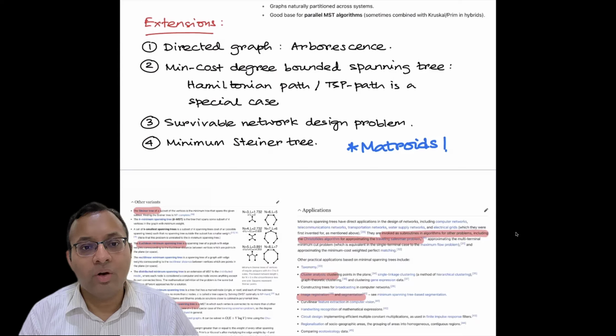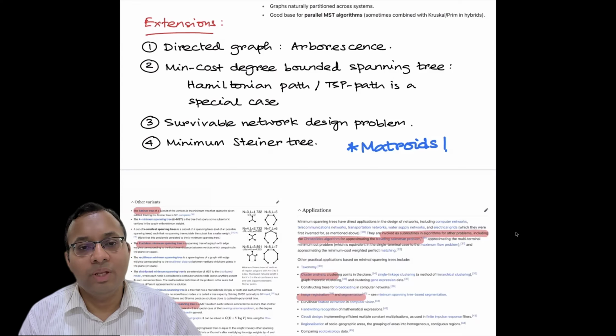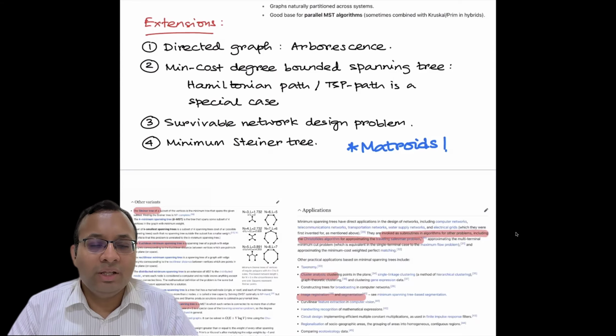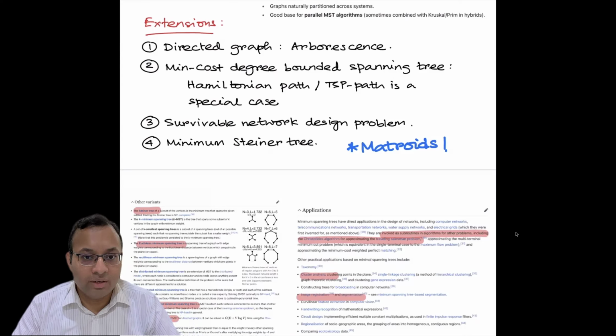Or there is another question called the survivable network design problem. Here in our problem, we start with an empty graph and then we build and we get a tree. But maybe in some other problems, some edges are already present. Some road networks are already there, and then we want to build some more roads on top of this network such that the graph is connected, even better connected. For example, if I have a tree, it's not that great for connectivity. If there is a fault in one edge, then the graph becomes disconnected. But maybe I want k-edge connectivity. So even if there are k minus 1 edge faults, the graph should still remain connected. Those are called survivable network design problems, where the graph should stay connected under some edge or vertex fault.